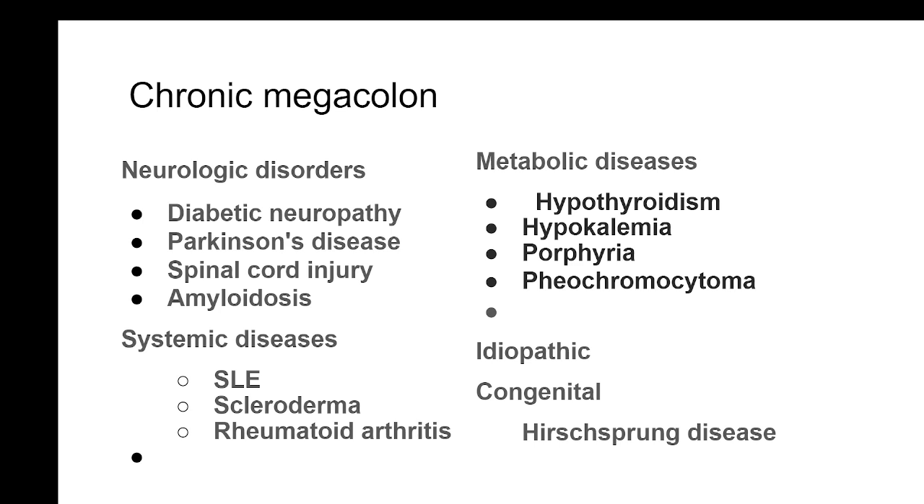In chronic megacolon, the causes could be many, and they could be classified as neurological disorders, systemic diseases, or metabolic disorders, and then of course congenital, Hirschsprung's disease. Then there is one more category called idiopathic.